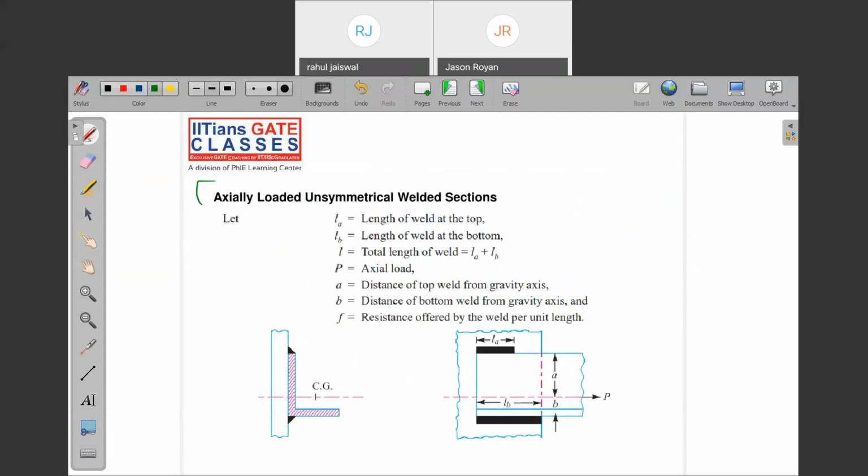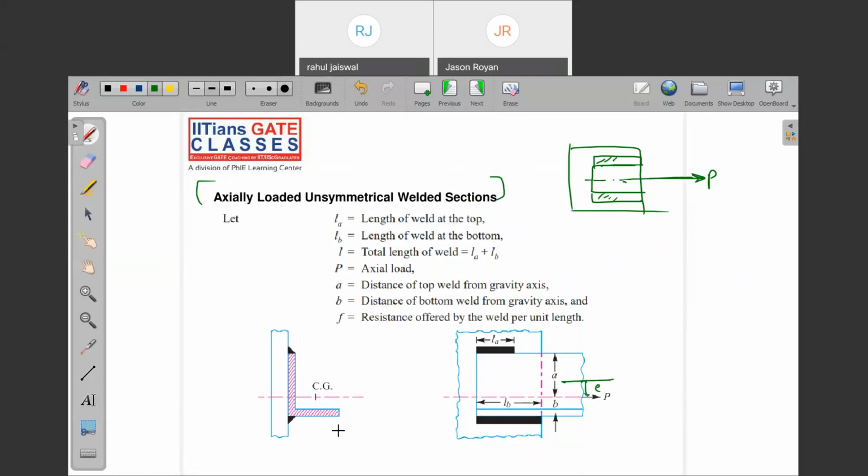Axially loaded unsymmetrical section. What is happening when I take the section? This is the welded joint. But whatever load we apply, that is applied at the center of gravity. But that is not always true. We come across a situation where we are not applying the load exactly at the center. We apply it away from the center, let's say at distance e.